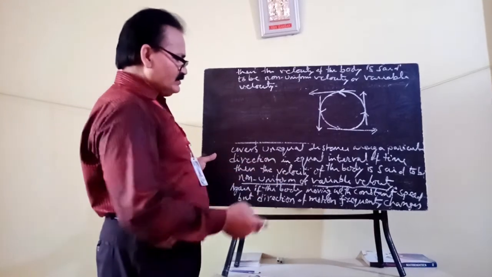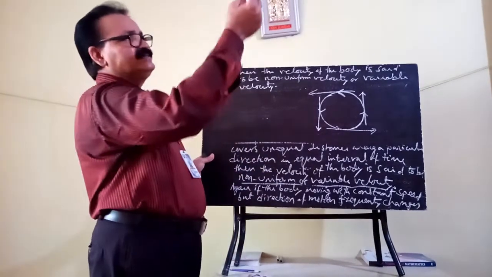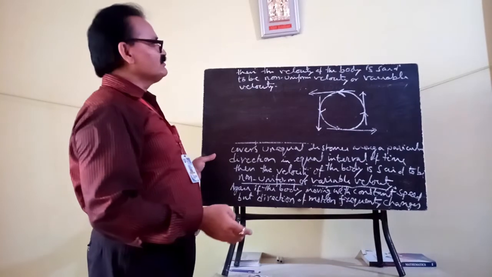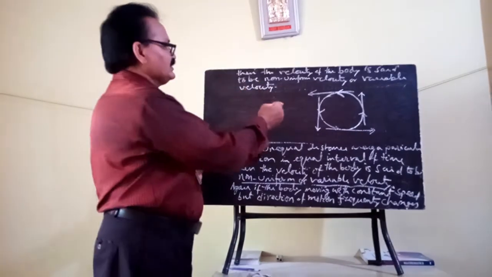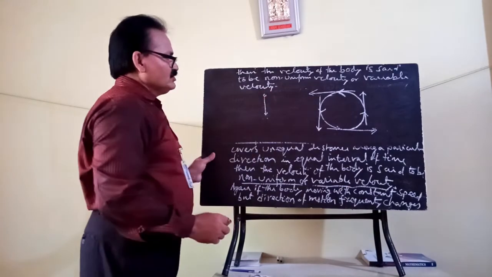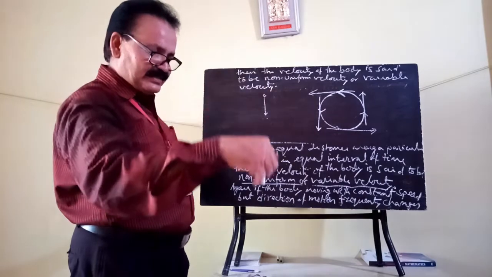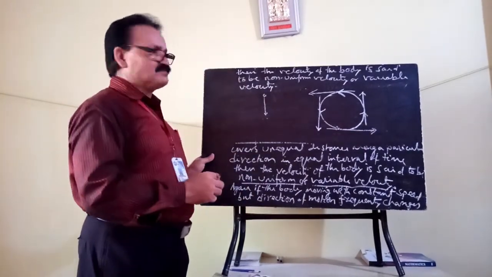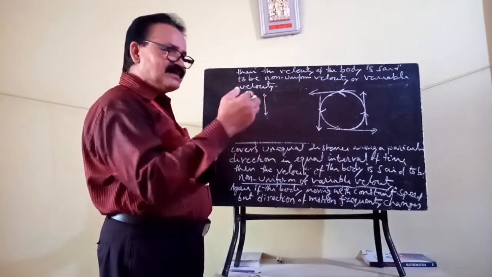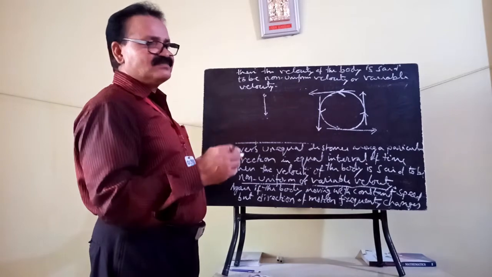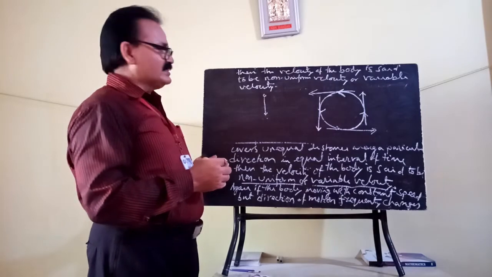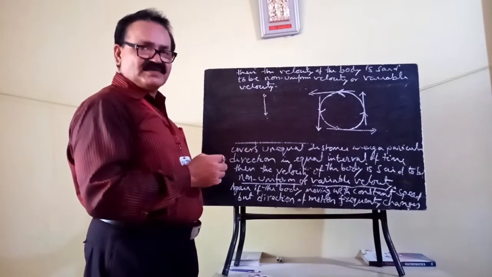Okay. Now I will show you one example for uniform velocity. Suppose a raindrop falls under gravity. In that case, what will happen? As we know, whenever a body falls vertically downward due to the gravitational pull, the velocity gradually increases. If the velocity increases, then we are not able to say that the raindrop while falling under gravity is under uniform velocity.